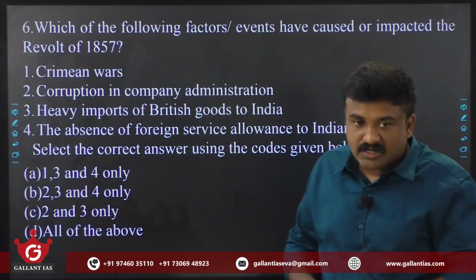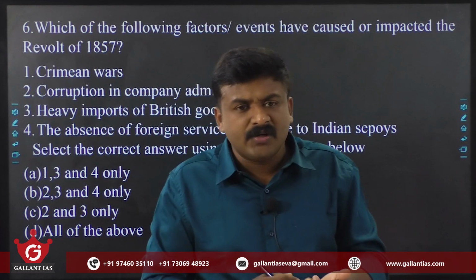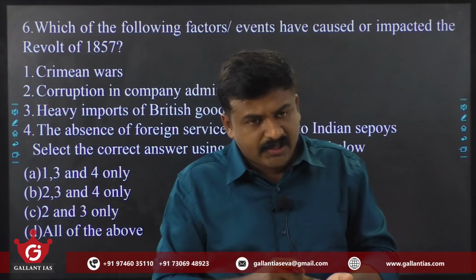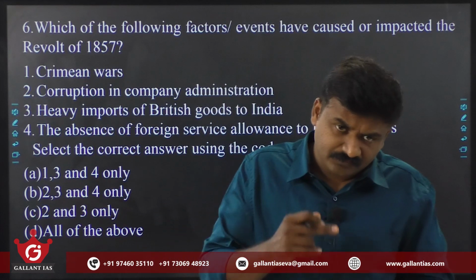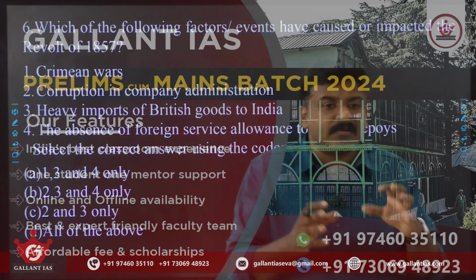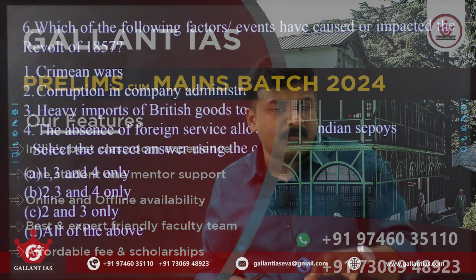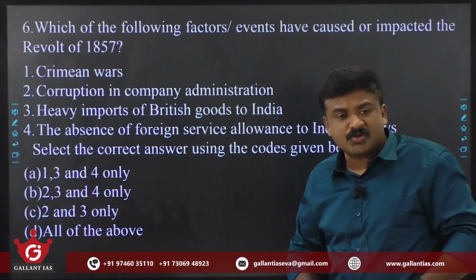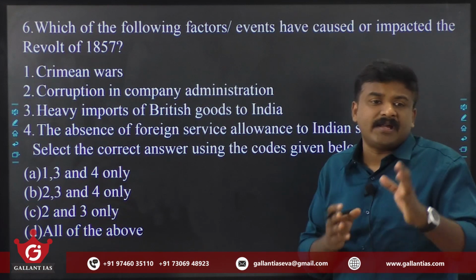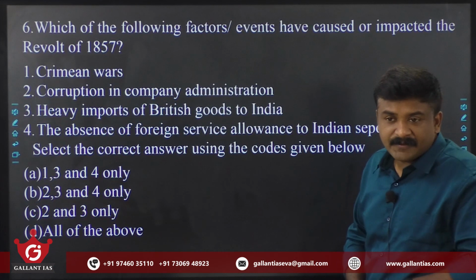Along with the absence of foreign services allowances, all these are different factors that affected Indian farmers, craft workers, industrialists and merchants. Indian people at large suffered from these British economic and political policies. All these factors impacted or caused the 1857 revolt. That is true. You can go for all of the above. Am I right? Yes.